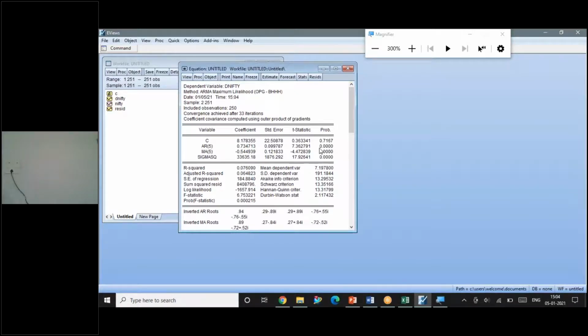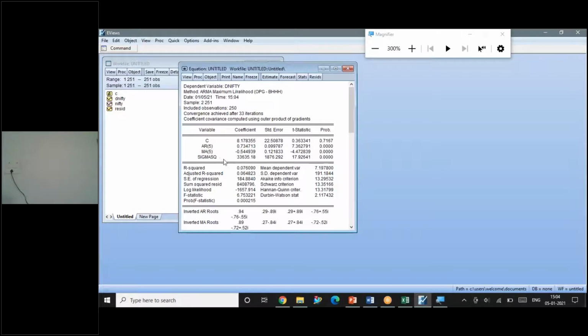We have to look at the probability value of AR and MA. The constant is basically not much of a concern. We are not much concerned about the intercept whenever we are talking about ARIMA modeling. So we have to look at the probability value. The probability value for both the terms should be significant.